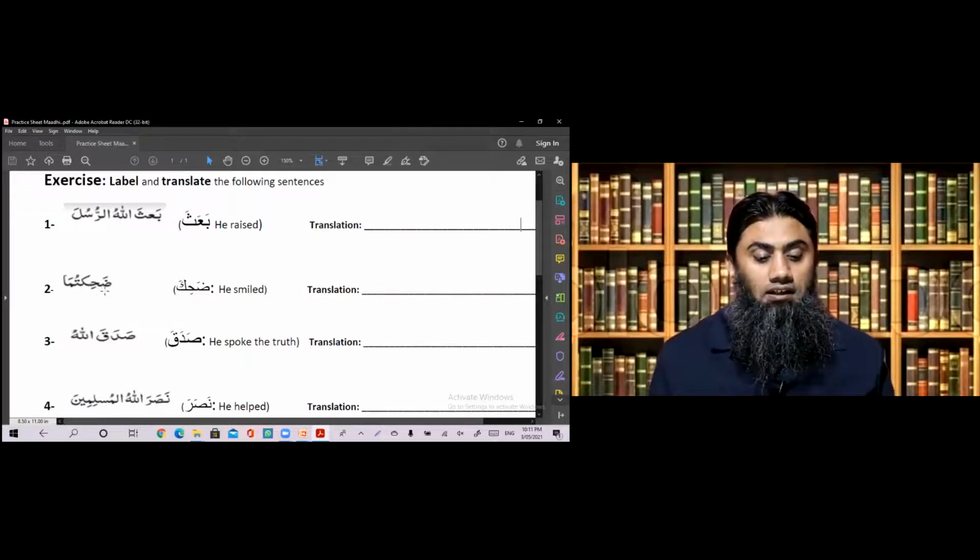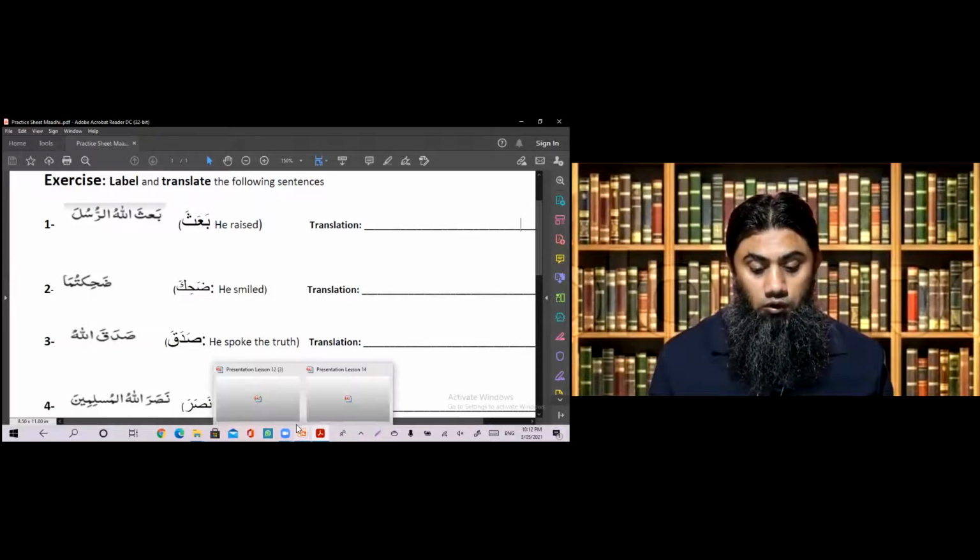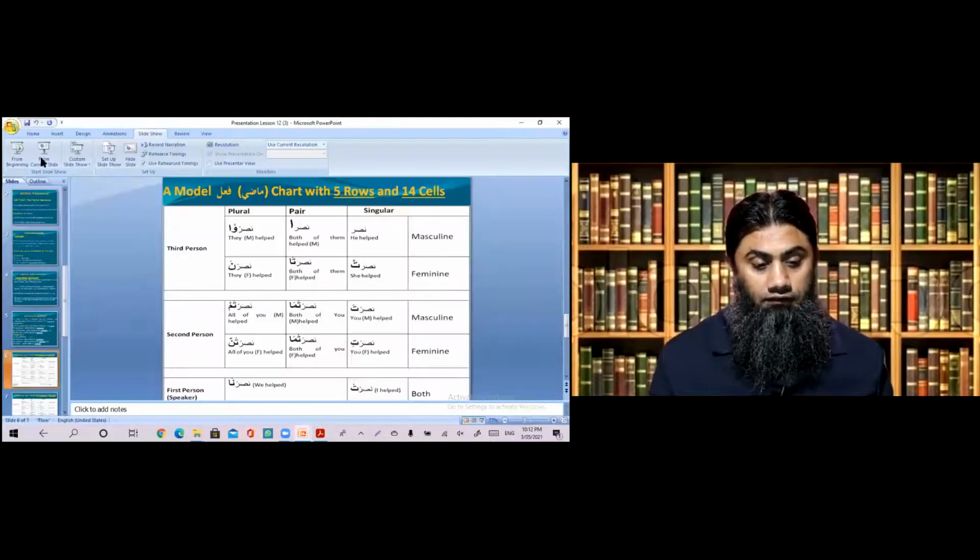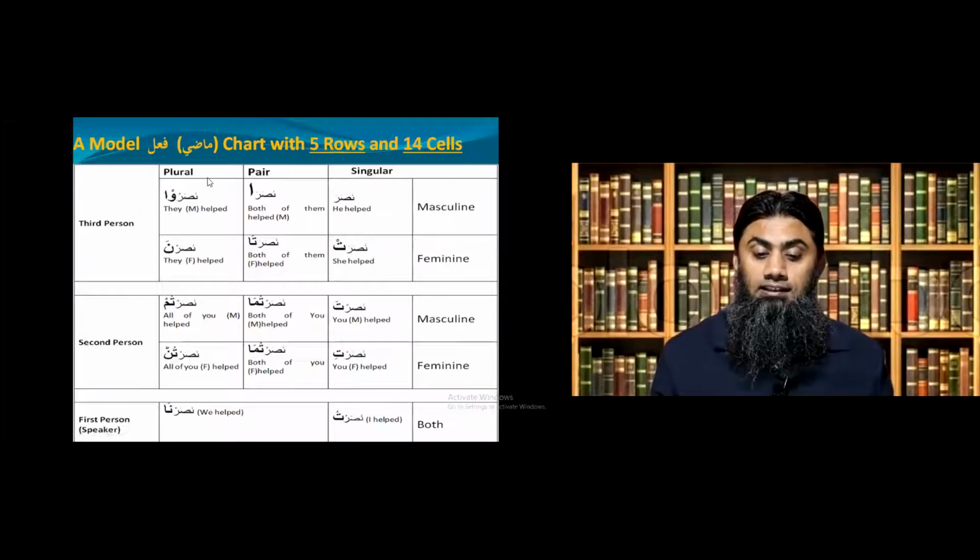Next example. Dahiktuma. This kaf has a sukoon. Now, dahika has the meaning of smile. Dahiktuma: dwad, ha, and kaf. This is same as dahika. These three are the original letters. After that, you got tuma. Now, let me show you one thing which we already learned, just to show you that thing one more time. You see, this is our chart of fail madi.